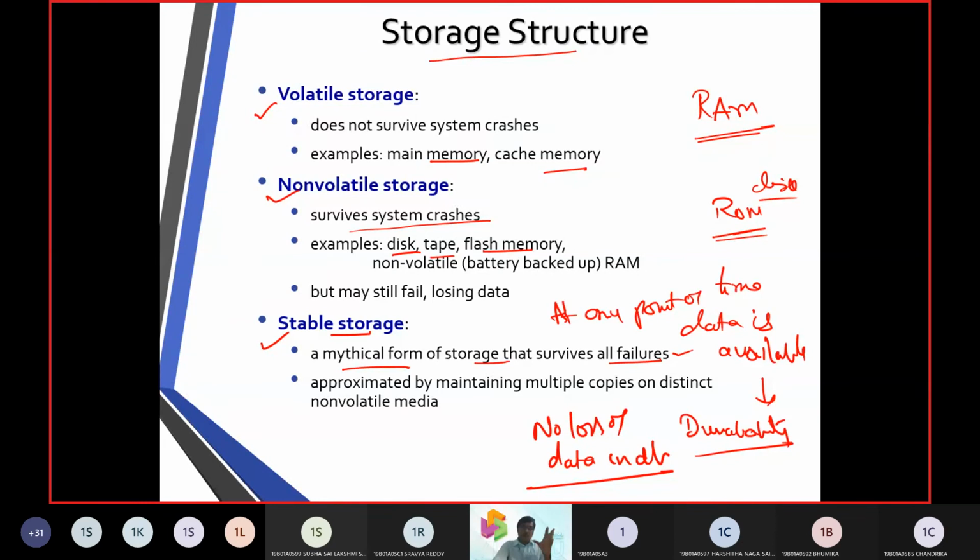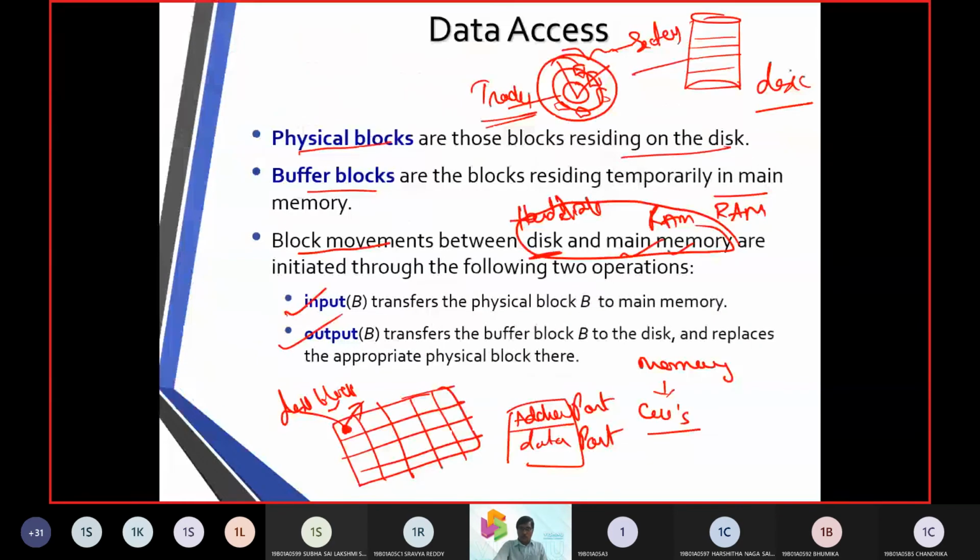In general, databases can be stored in the random access memory, the volatile memory, or they can be stored in the C drive, D drive, E drive, F drive. We call them non-volatile storage, or in your pen drive, that is flash memory. And finally, they can be stored in a server, or in the cloud, where we say it is a stable storage.